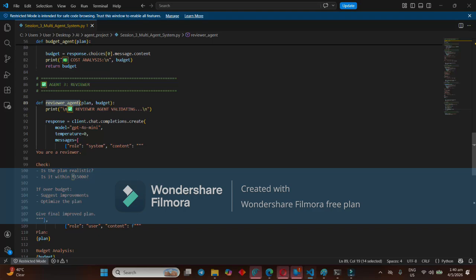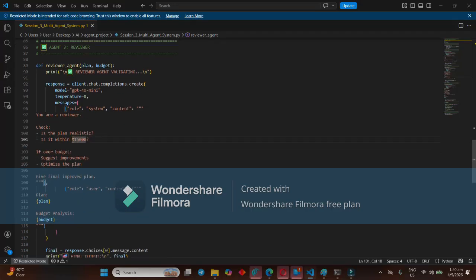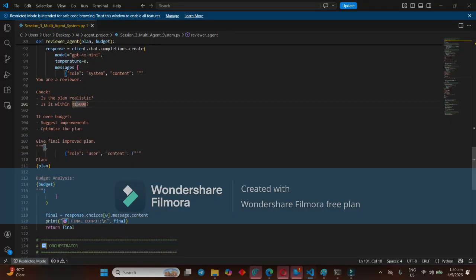The reviewer will review what the planner agent did and what the cost calculation budget agent did. It will take care of both things, and if required, it will reprocess it to get the optimized values.